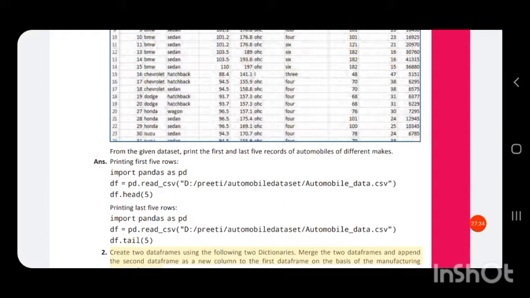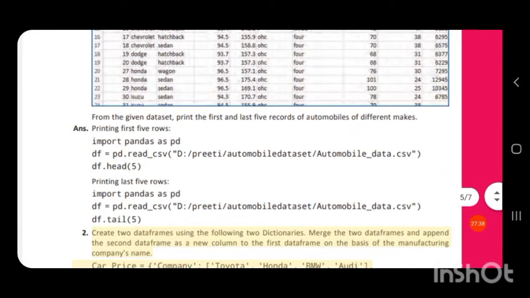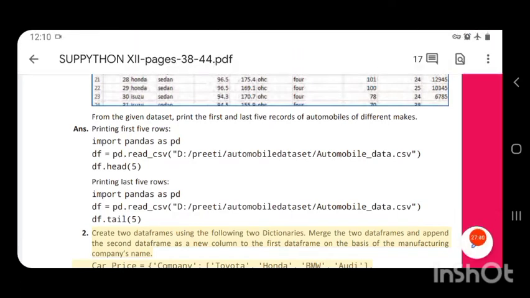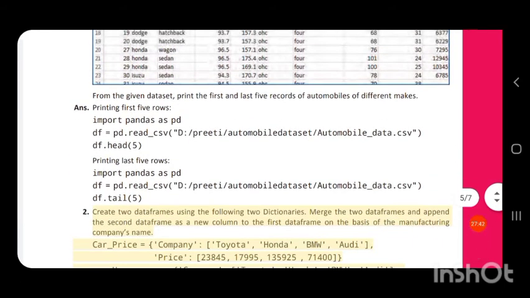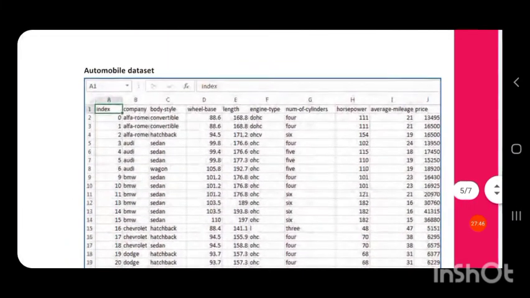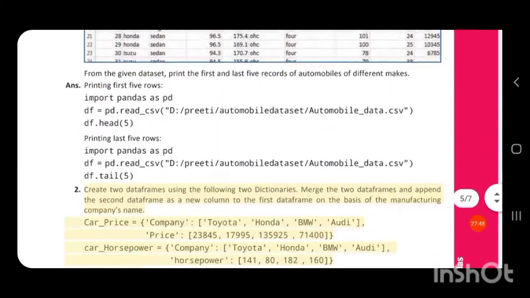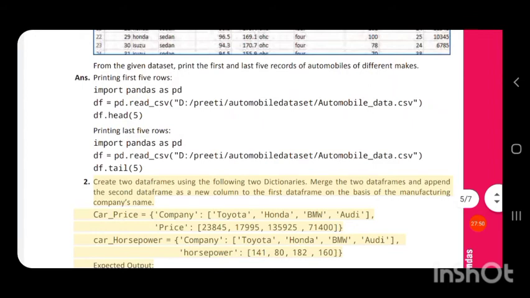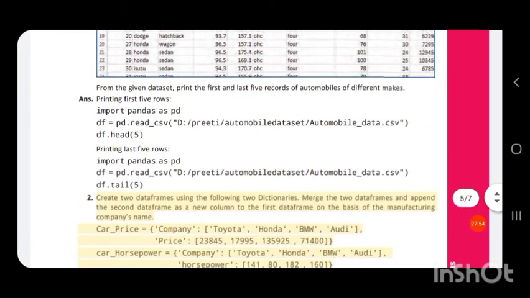In brackets, the location of the CSV file. This file is stored in the D drive, so this is the location of the CSV file.